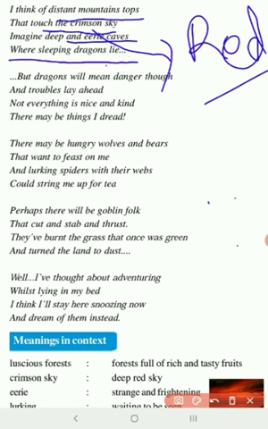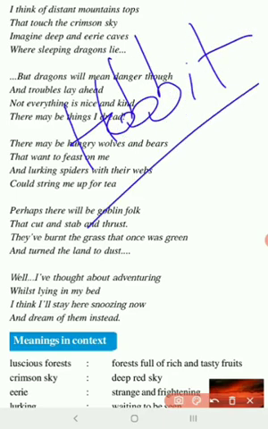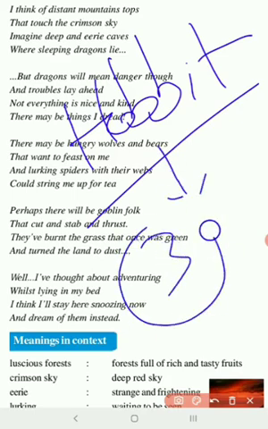sleeping dragons lie. In the ancient myths, they say the dragons love darkness, they always sleep in darkness, they always find themselves in darkness. So usually the dragons lie in the deep caves. If you have ever watched the Hobbit movie, there you will find a dragon. There are many movies which will tell you about dragons. If you get any chance, watch the Hobbit movie. There are 3 parts, and the second part is about the dragon. The name of the dragon is Smaug.